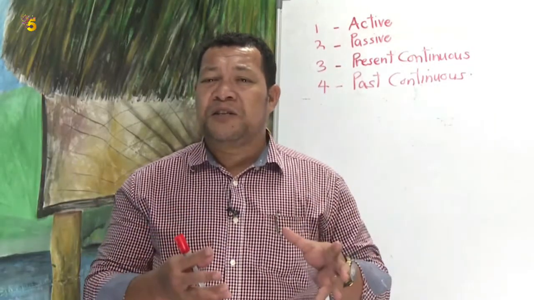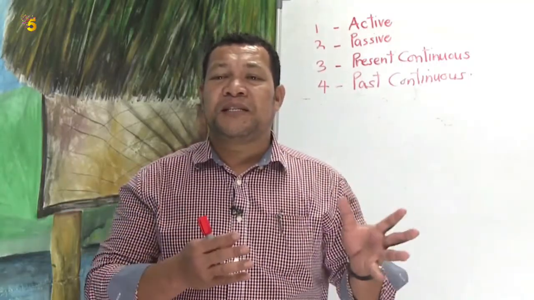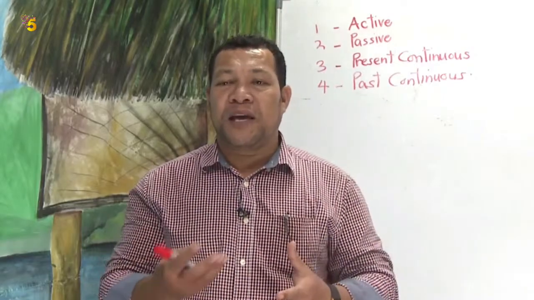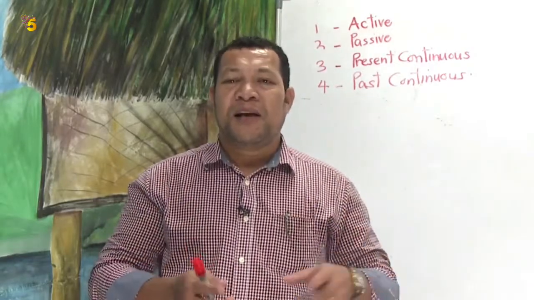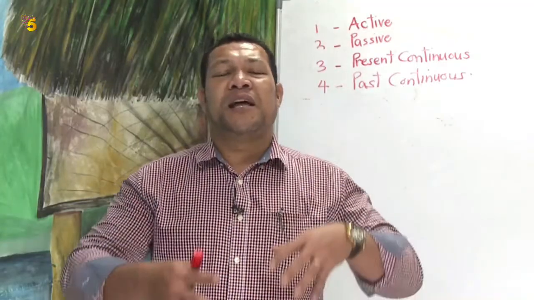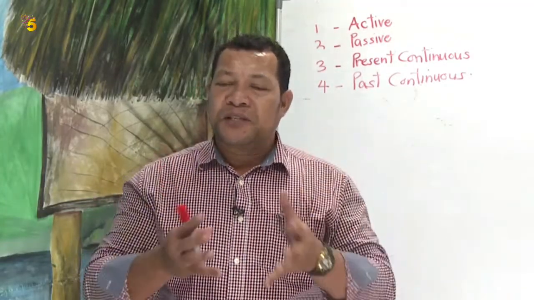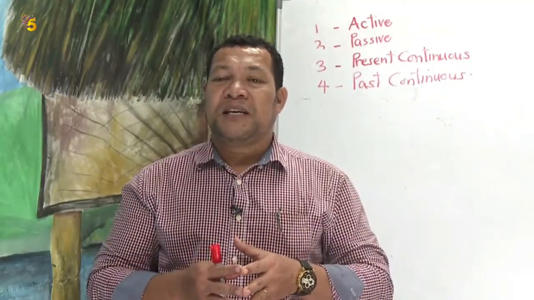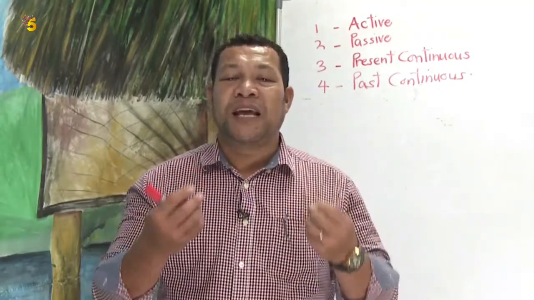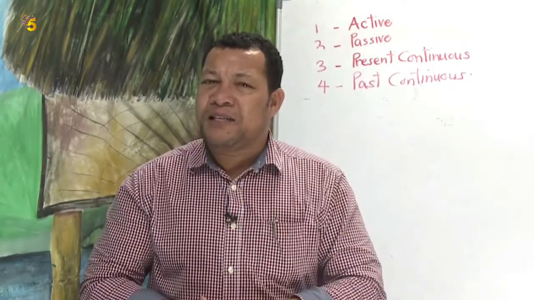So present continuous tense or present continuous is a verb tense which is used to show that an ongoing action is happening now, either at the moment of speech or now in a larger sense. Right? The present continuous tense can also be used to show that an action is going to take place in the near future.